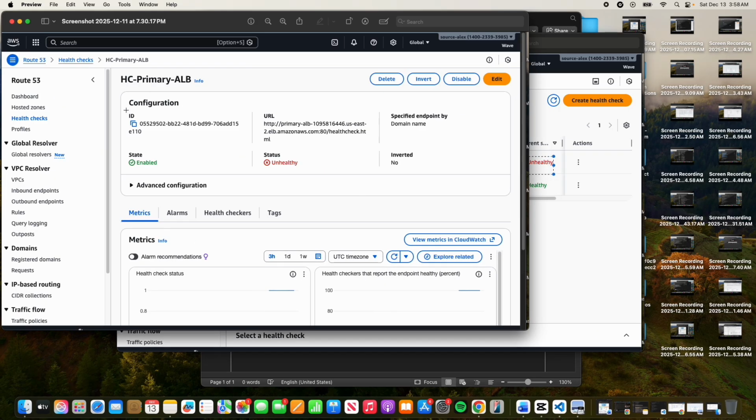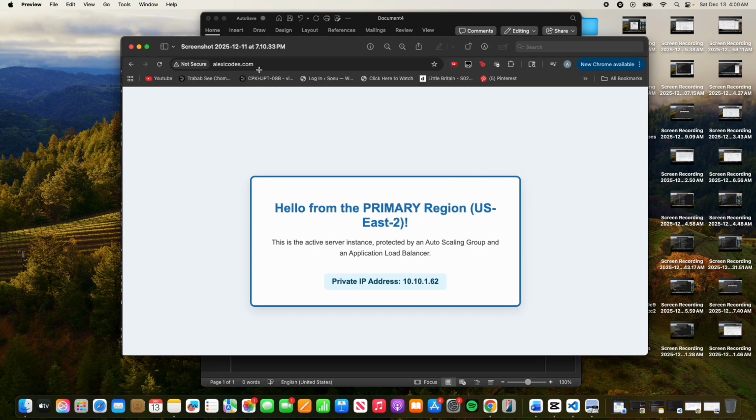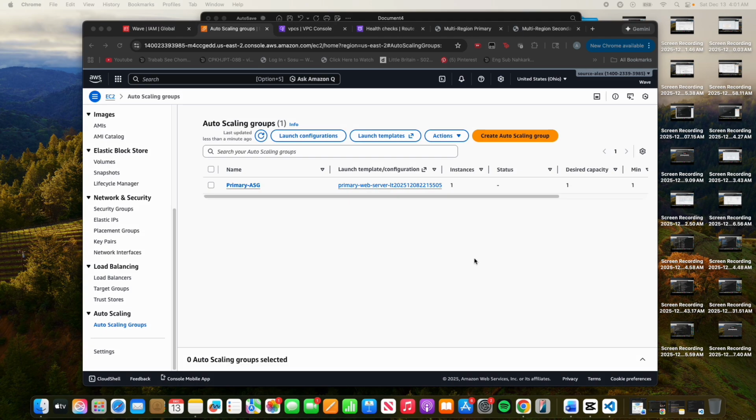As soon as the primary health check turned red in Route 53, the failover logic engaged. When I refresh the browser at alexicodes.com, we now immediately see the text, "Hello from the secondary region US West 2." This is the passive fallback server. This confirms the system automatically failed over to the passive endpoint.